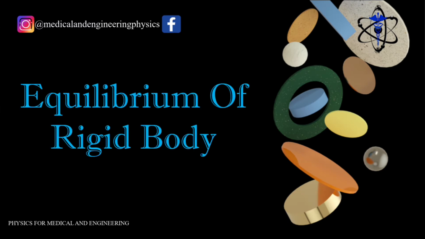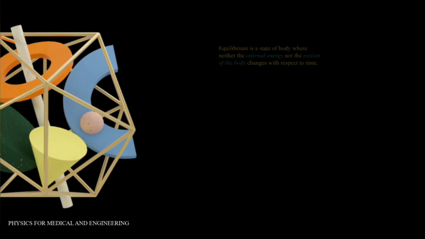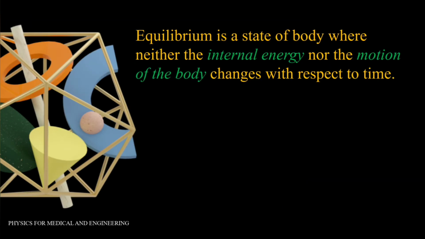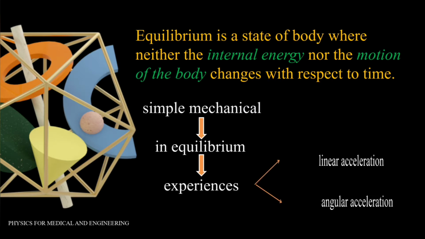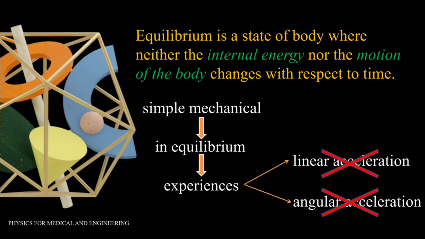Today in this video we will discuss the equilibrium of a rigid body. So let's first see what the term equilibrium means. Equilibrium is a state of a body where neither the internal energy nor the motion of the body changes with respect to time. A simple mechanical body is known to be in a state of equilibrium when it experiences neither linear acceleration nor angular acceleration. Unless it is disturbed by an external force, it will continue in that particular condition indefinitely.